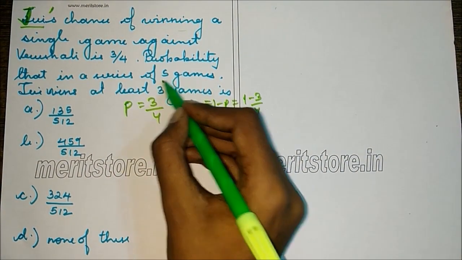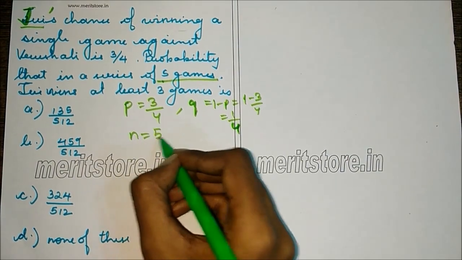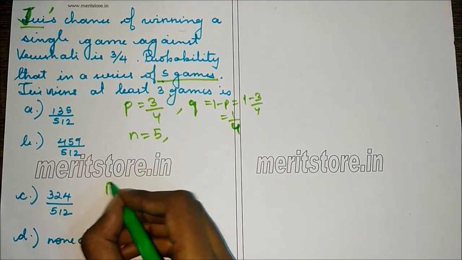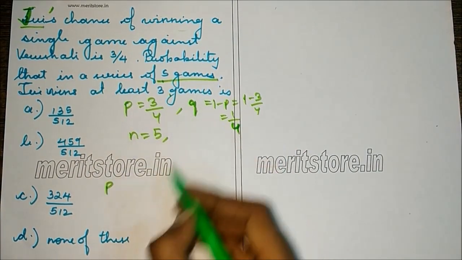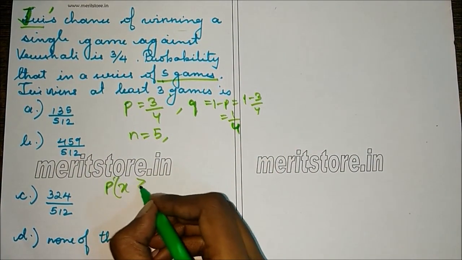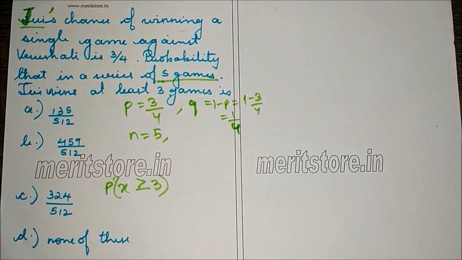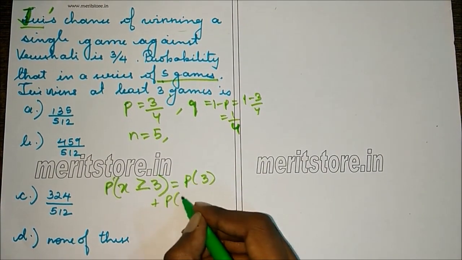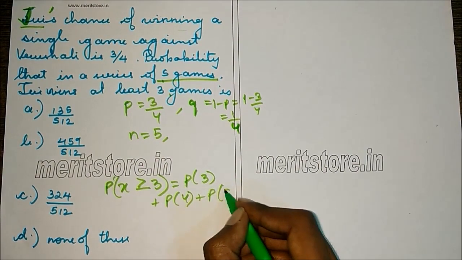So number of games played is 5. So N is 5. And he is supposed to win at least 3 games. So probability of winning at least 3 games is P of X greater than or equal to 3, which is the same as probability of winning 3 games plus probability of winning 4 games plus probability of winning all the 5 games.